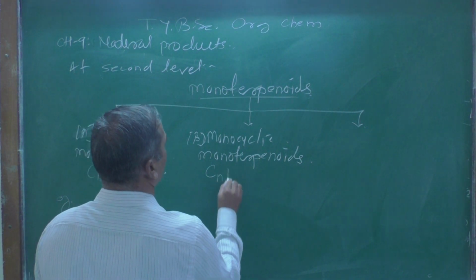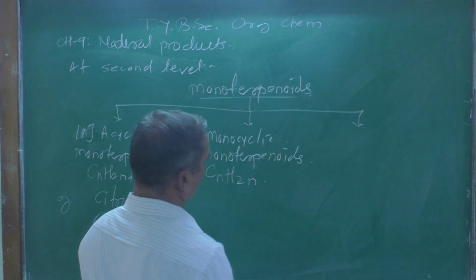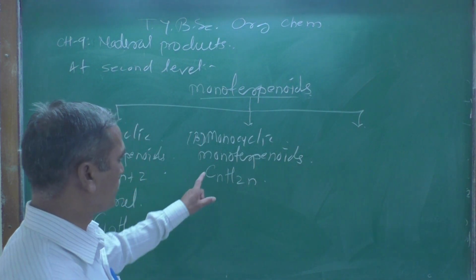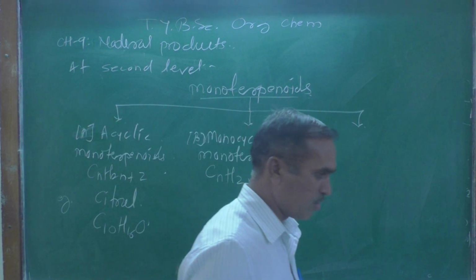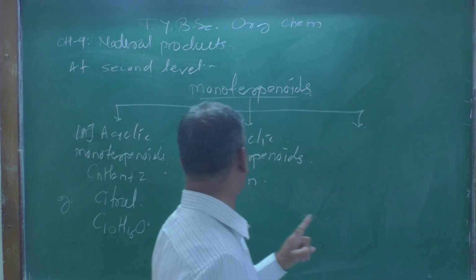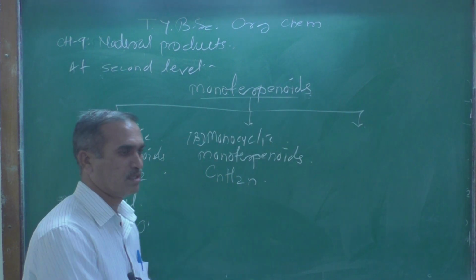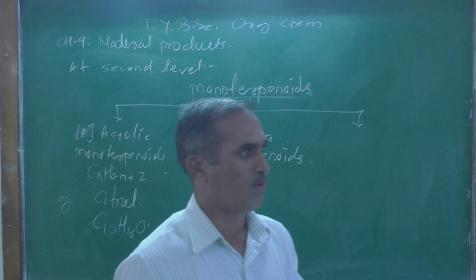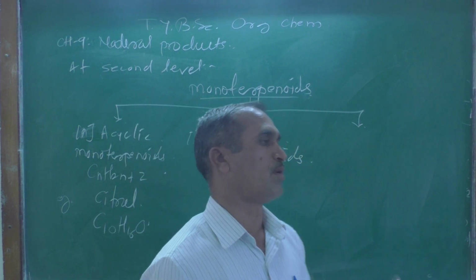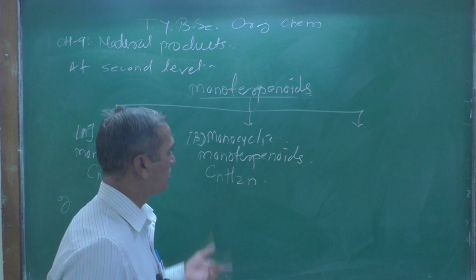So CnH2n. Do you remember this one? The general formula of alkene, CnH2n. This is the general formula for unsaturated compounds containing a carbon-carbon double bond.